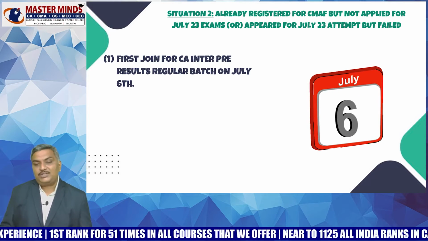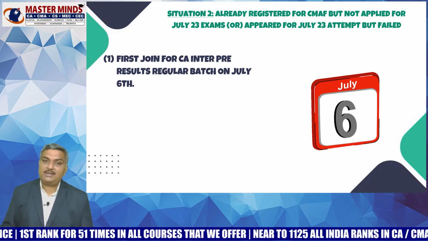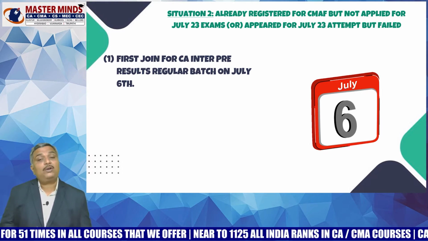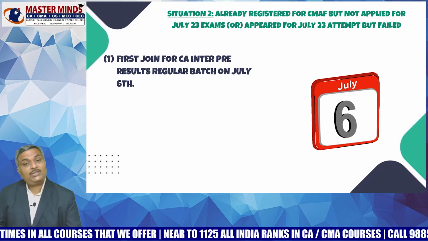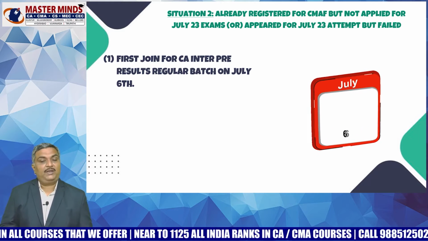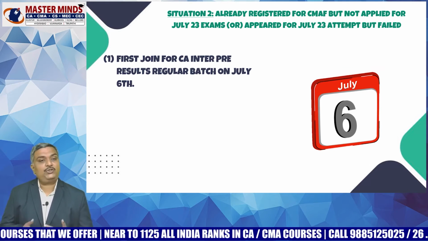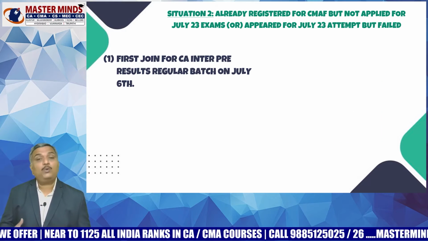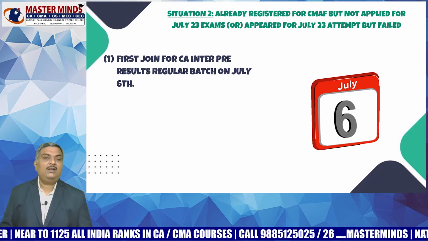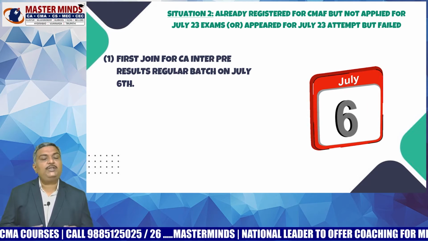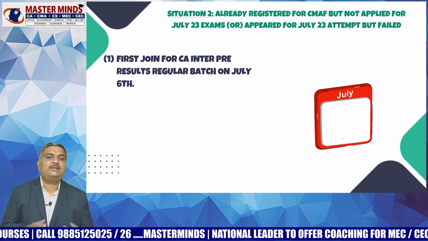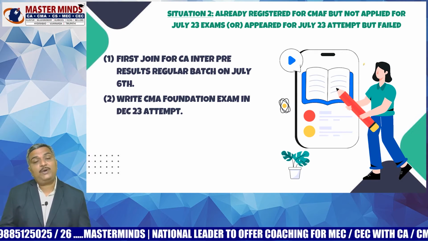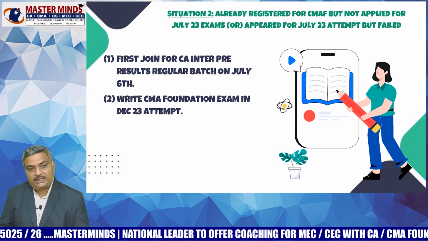Now, under situation number 2, a student may ask, sir, I have already registered for CMA Foundation, but I did not write the examination on July 16th. Or I have appeared for the July 23 CMA Foundation examination, but I have failed. What to do? In this situation, first you need to join the CA Inter pre-results regular batch on July 6th, and then you can write your CMA Foundation examination in the December 2023 attempt.